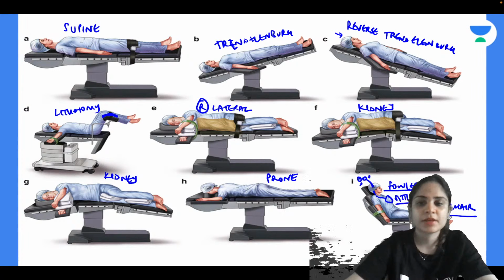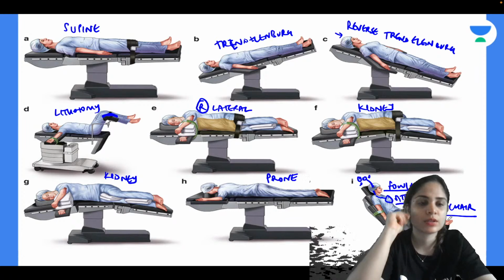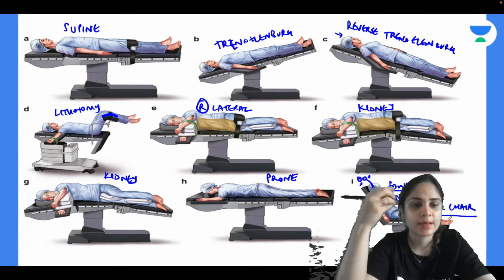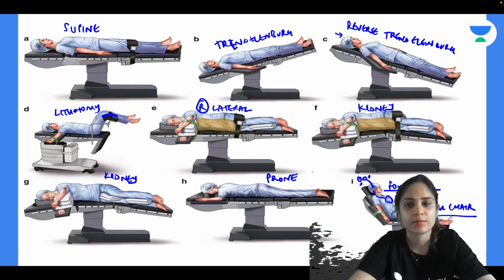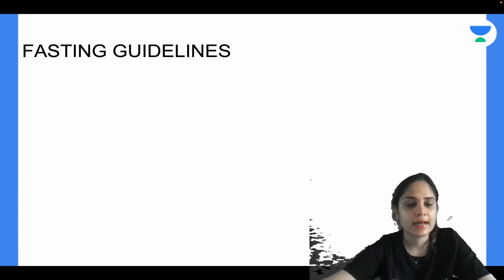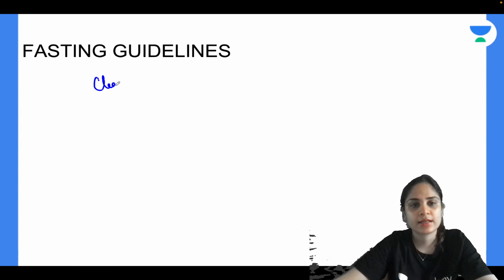Sorry, from the heart the air will stop the blood from going from the right side of the heart to the pulmonary artery. It can cause hypotension and desaturation. So this is what you see in Fowler's or sitting position. Alright, and with that, the last thing that we will discuss for today is the fasting guidelines.